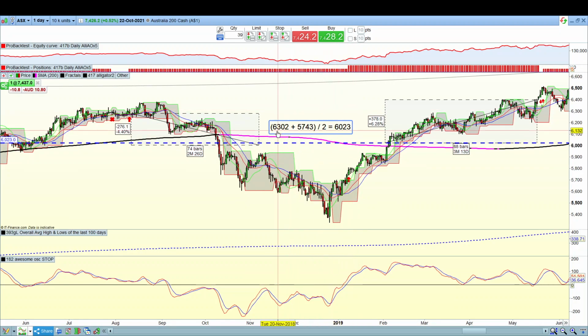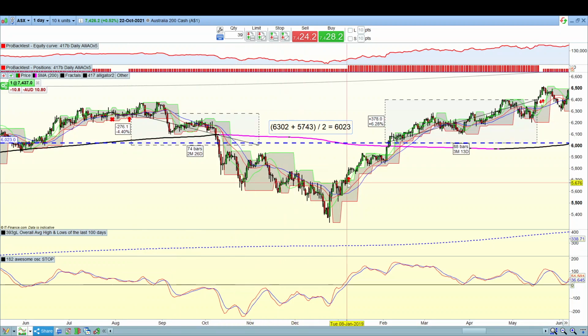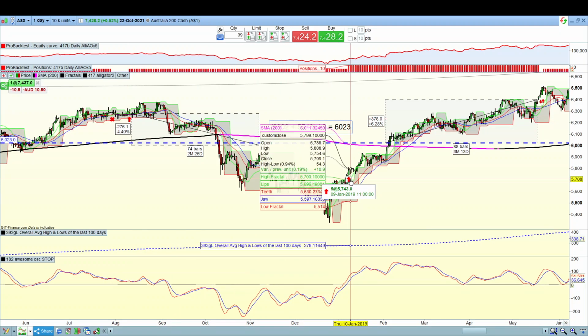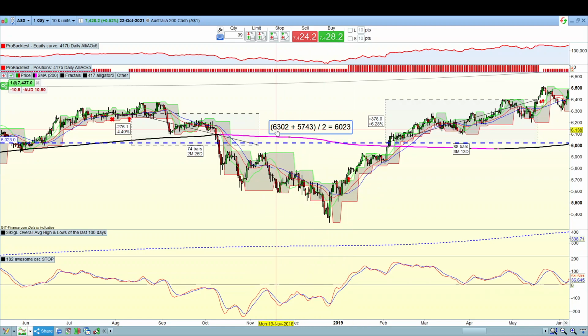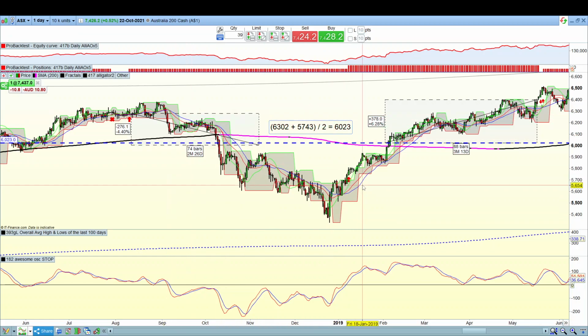What I've done here is drawn this little calculation. There were 5 contracts at 6302, and we entered another 5 contracts at 5743. So 6302 plus 5743 divided by 2 entries gives us 6023.